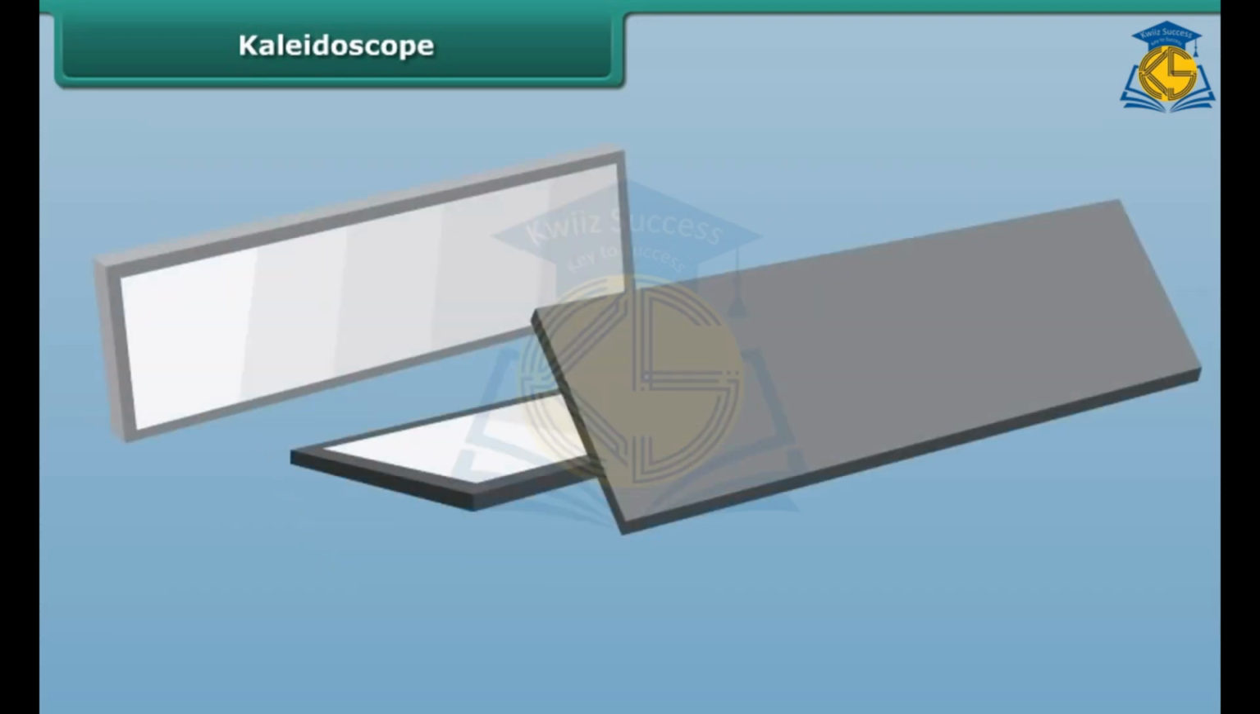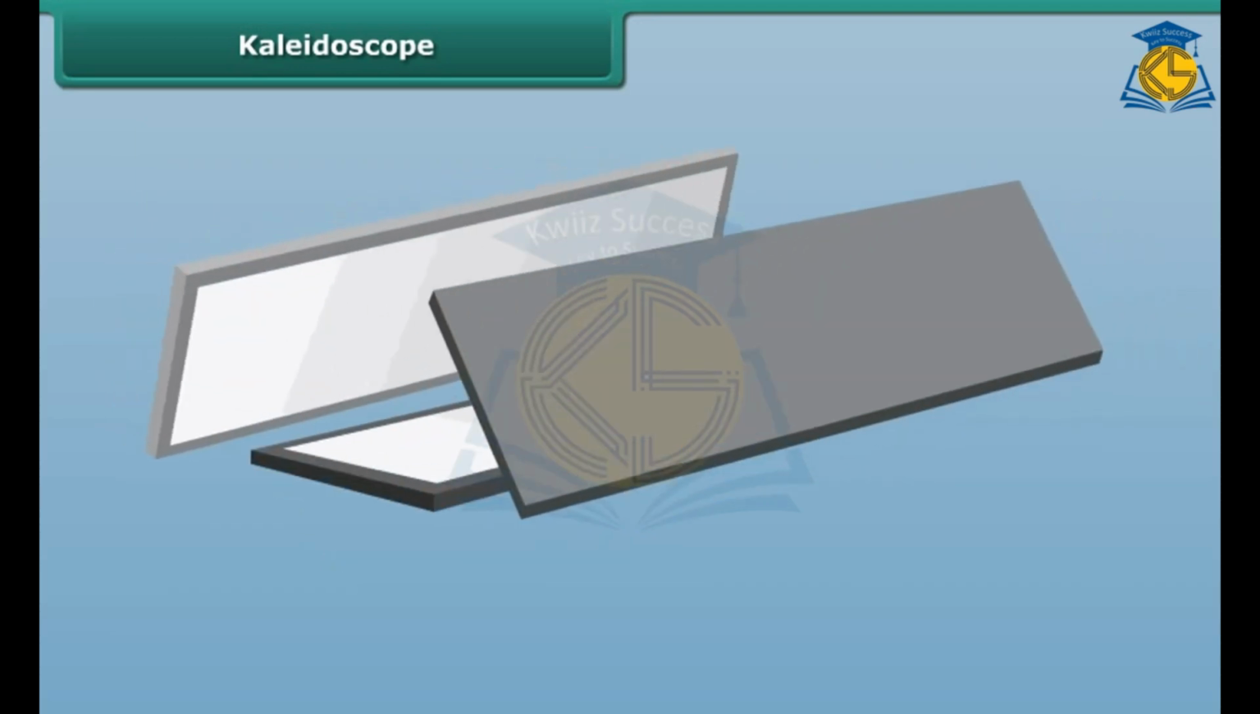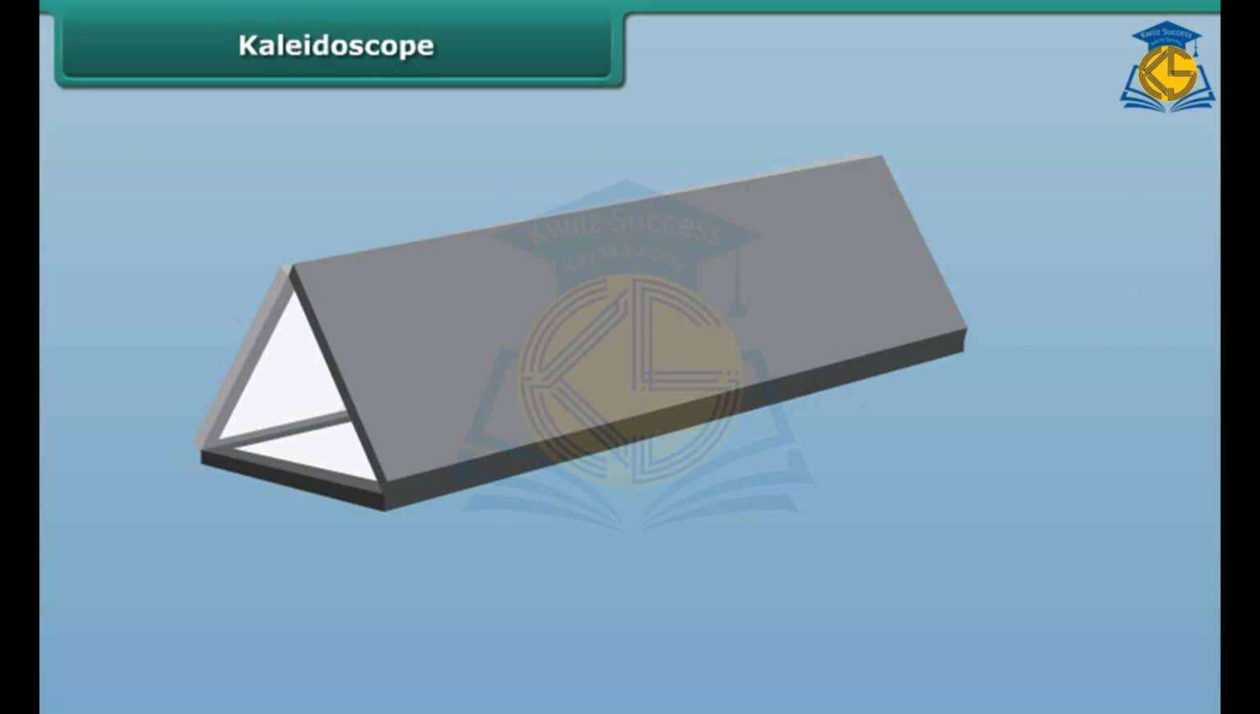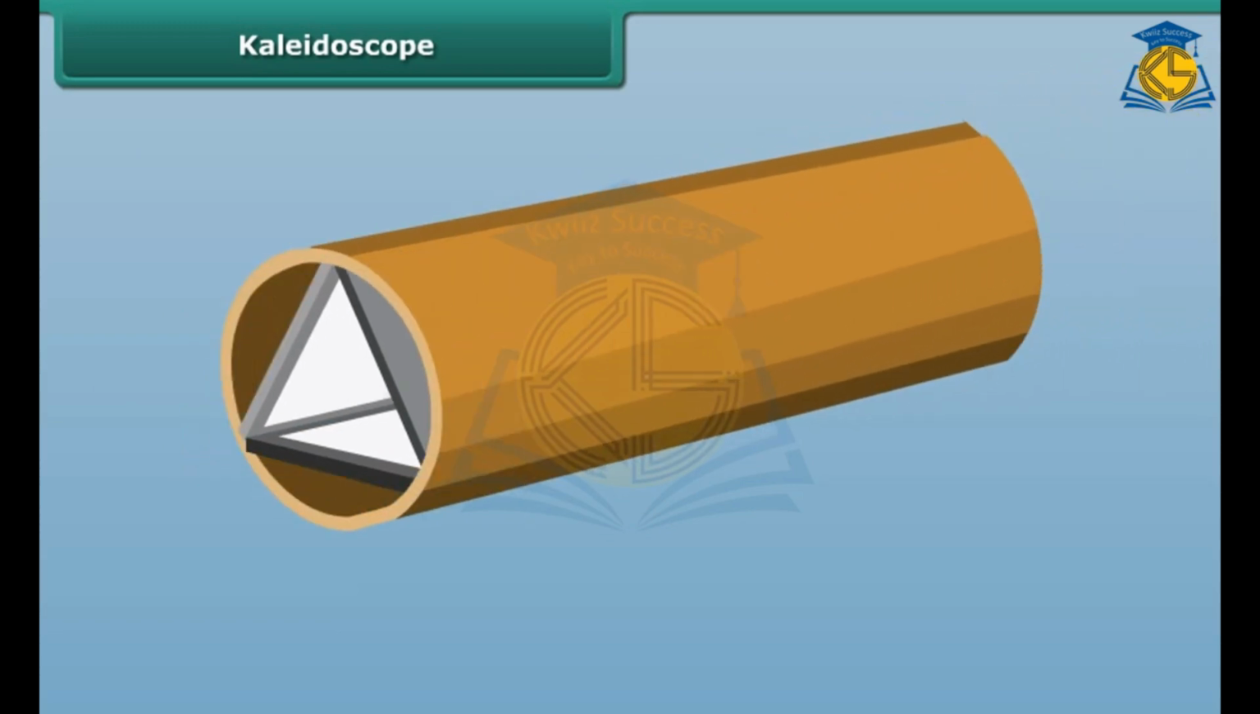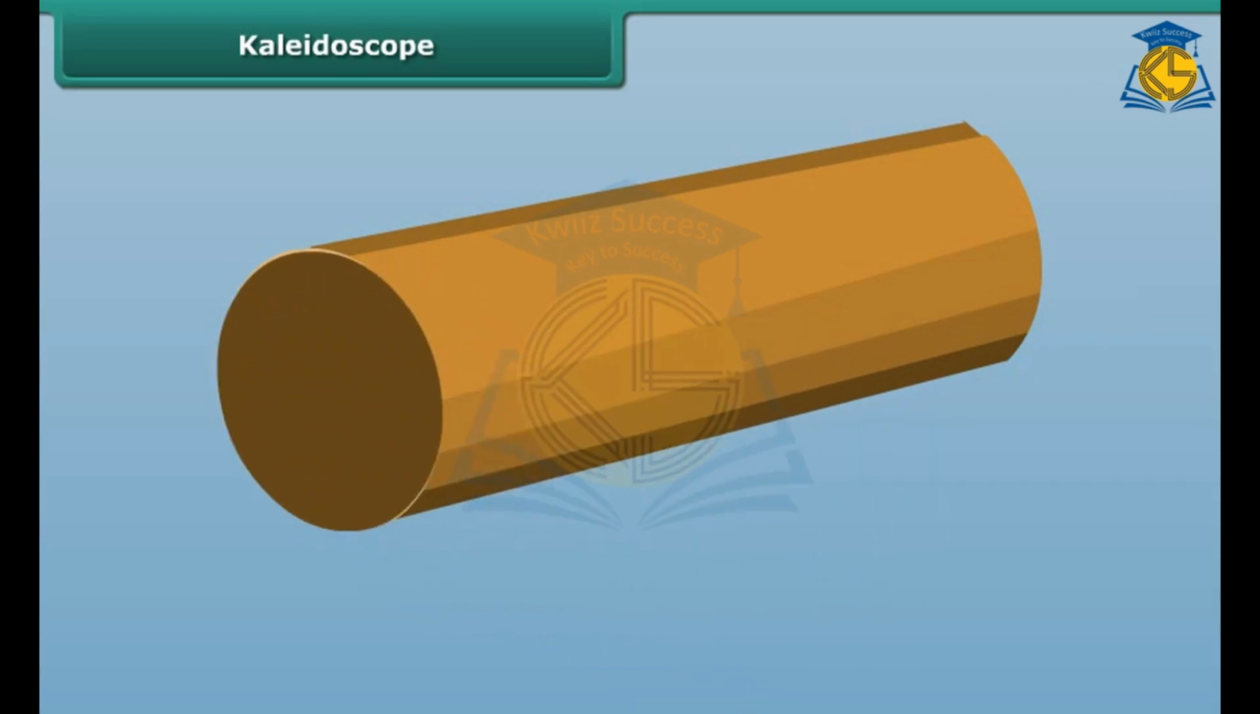Get 3 strips of plain mirrors and join them together to form a prism. Fix them in a circular cardboard tube. A cardboard disc should close one end of the tube. Pierce a hole in the center of this cardboard through which we can see.